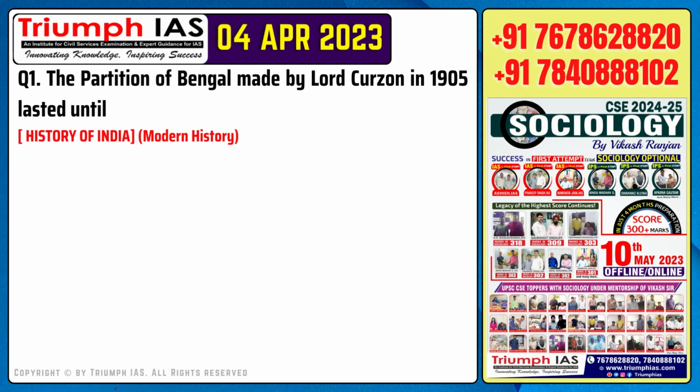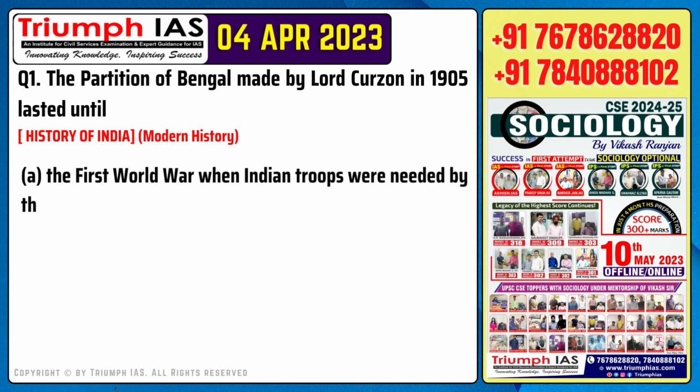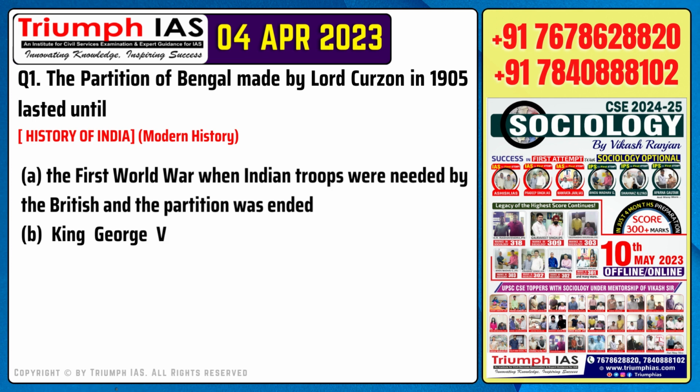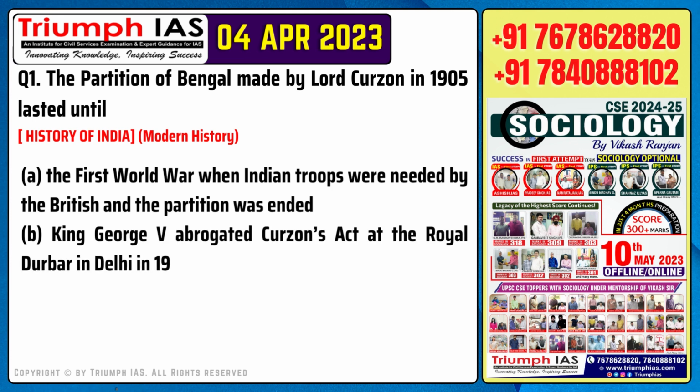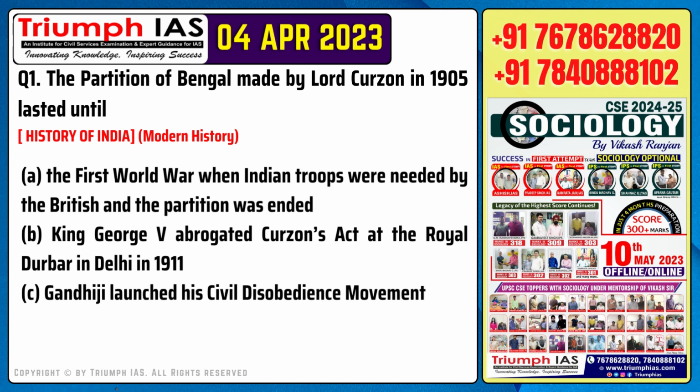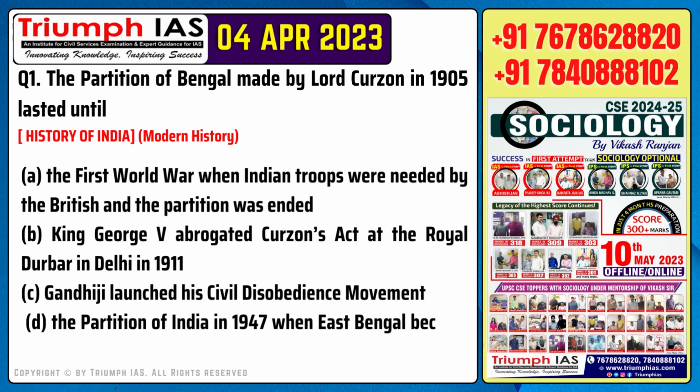Question number 1. The partition of Bengal made by Lord Curzon in 1905 lasted until Option A. The First World War, when Indian troops were needed by the British and the partition was ended. Option B. King George V abrogated Curzon's Act at the Royal Darbar in Delhi in 1911. Option C. Gandhiji launched his civil disobedience movement. Option D. The partition of India in 1947, when East Bengal became East Pakistan.